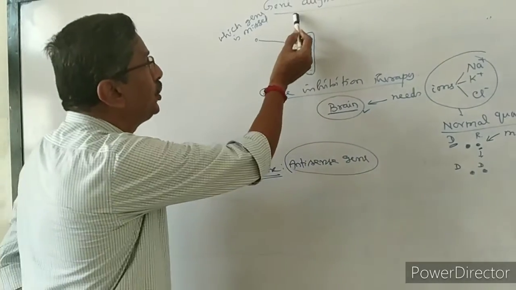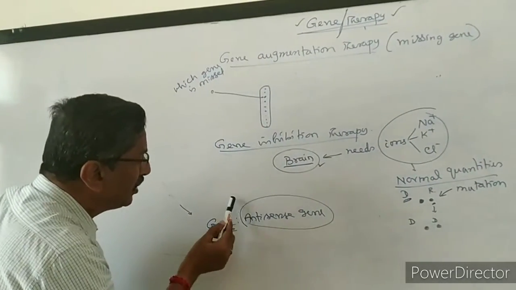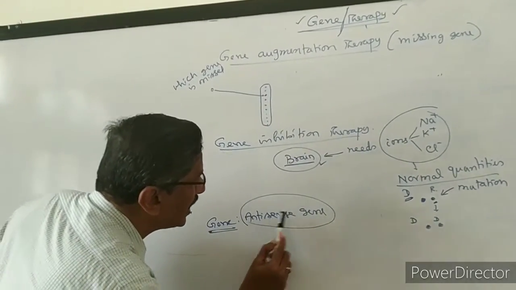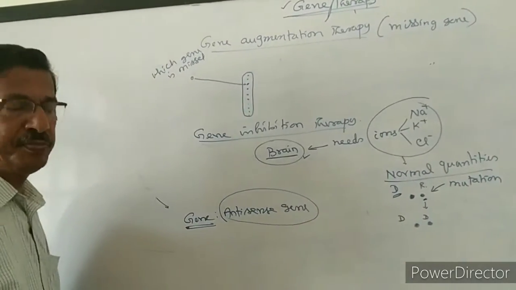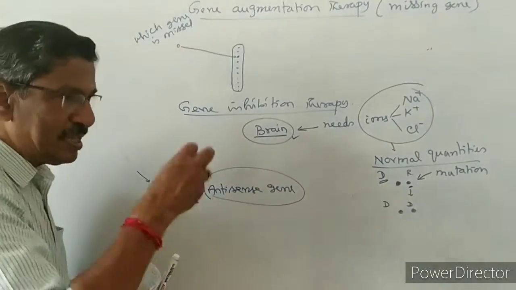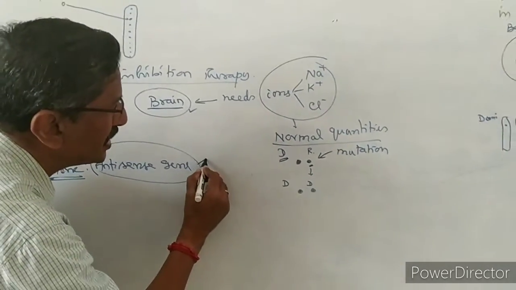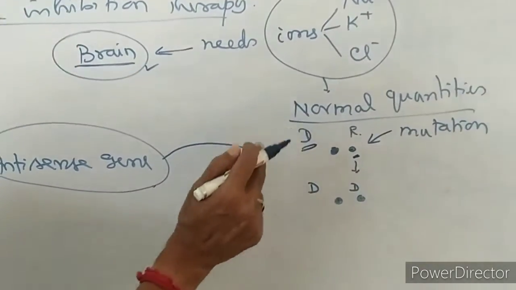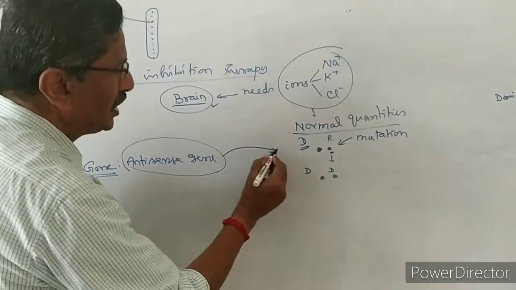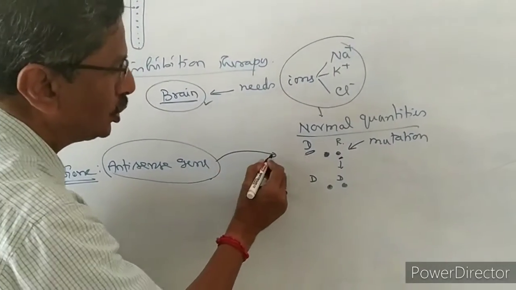What the scientists are doing by gene therapy is isolating this antisense gene, which has a suppressing character. Now they will introduce this antisense gene into the person where the mutation took place. What is this antisense gene doing?